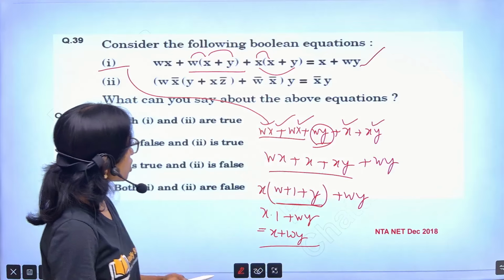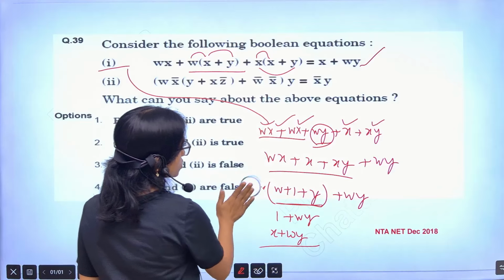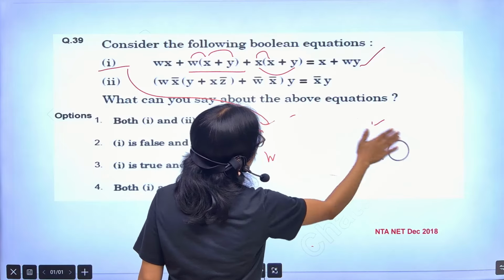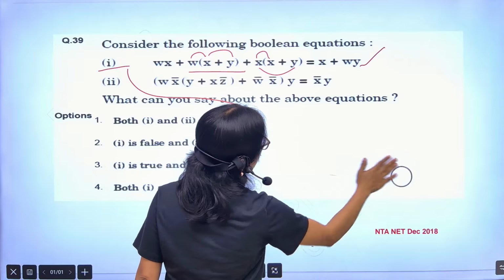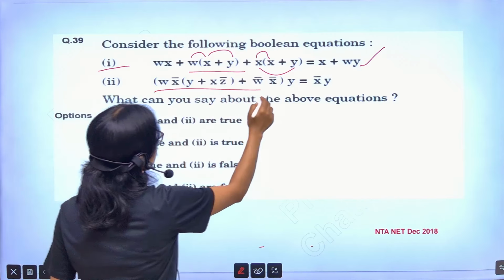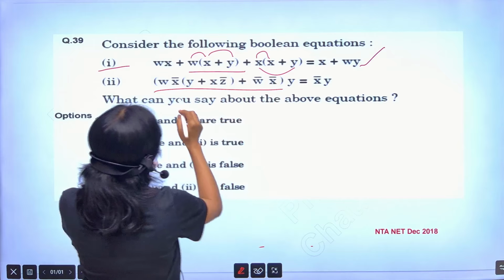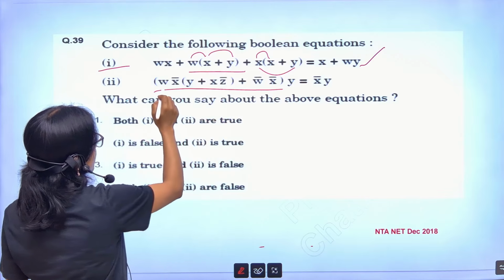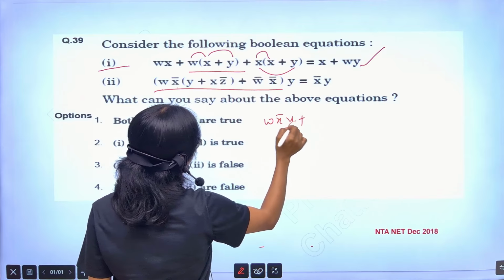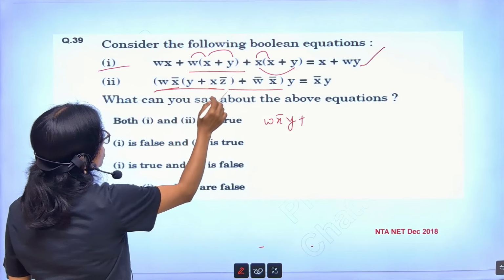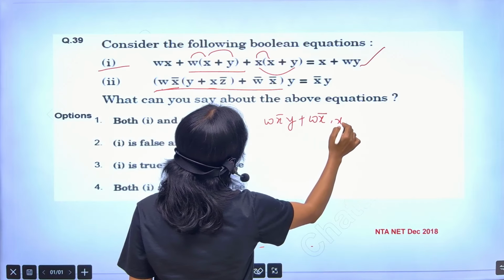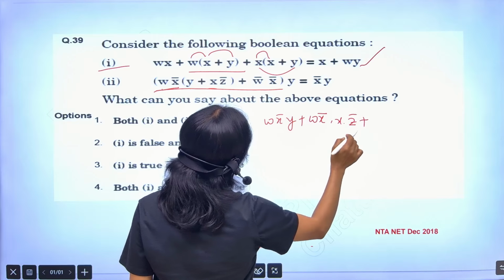Now if I solve the second option, try to solve the second option. Here you can see the second option. From here I will just multiply, okay, w x bar y. I am getting w x bar y plus w x bar dot x dot z bar.